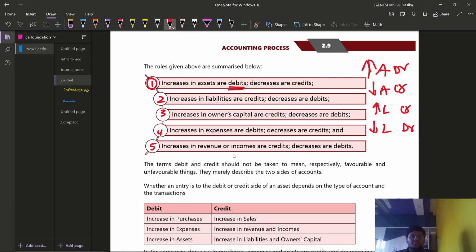Simply that is the same thing which they have discussed here. Increase in assets are debits, decrease in assets are credits. Increase in liabilities are credit, decrease in liabilities are debits. Increase in owner's capital, capital is a permanent liability. Increasing the permanent liability is known as credit here. Capital is a liability, so we are going to credit that item. Decrease in the capital, we are going to debit the capital account. Increase in expenses are debits, and of course these are also somewhat different. We have discussed up to these 3 points, and we have not discussed this. This is what I can say is the nominal account rule, right?